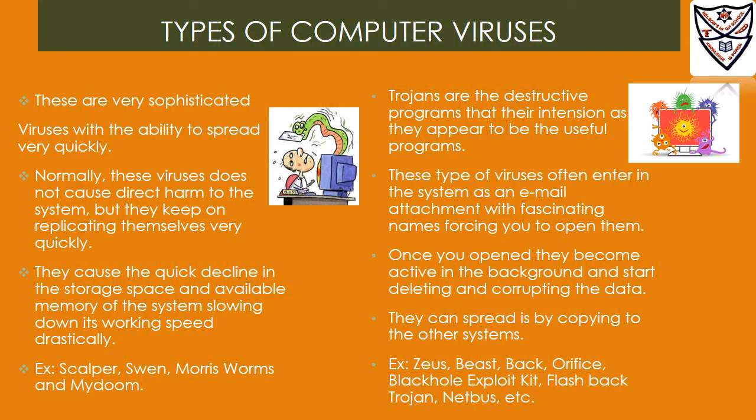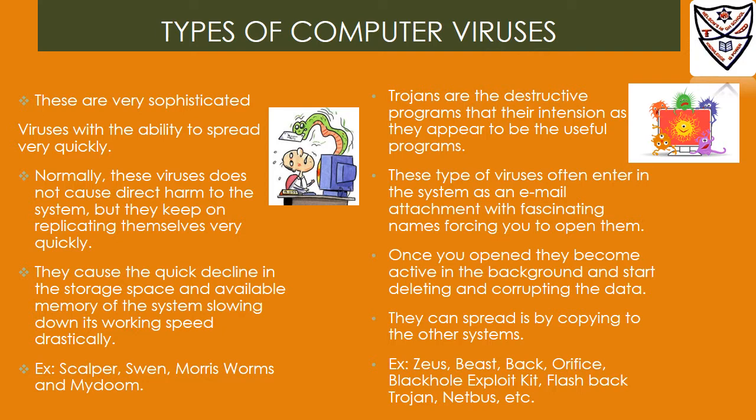Types of computer viruses. On the basis of their working behavior, computer viruses can be categorized as worm, trojan, and bomb. Worms do not harm the system, but they keep on replicating themselves very quickly to occupy the disk space, or through the network they keep on spreading to other systems.